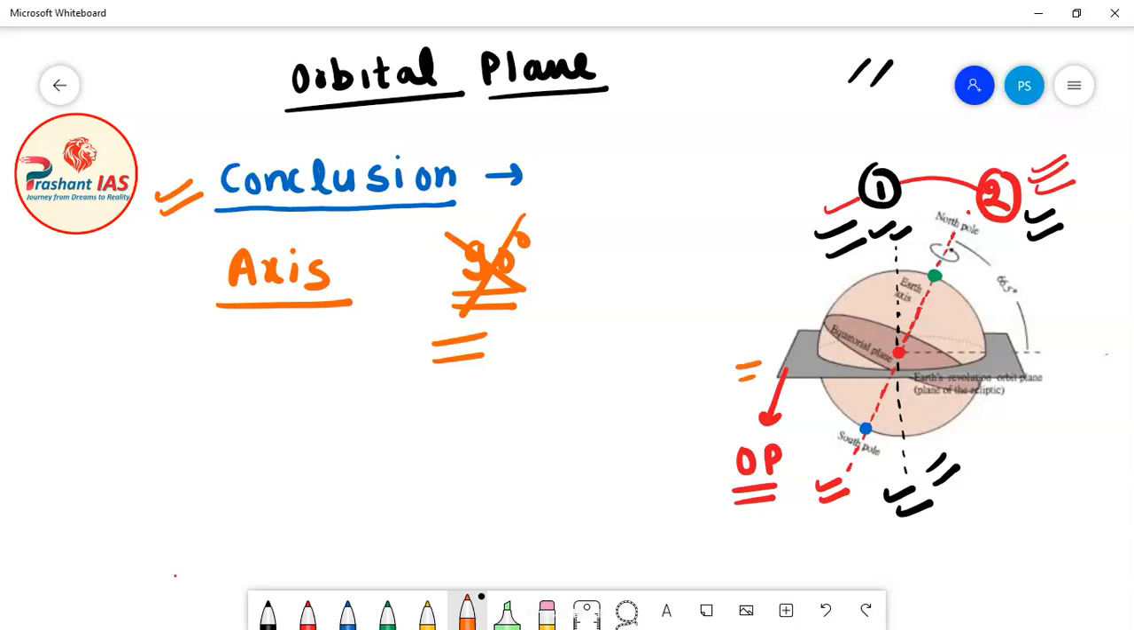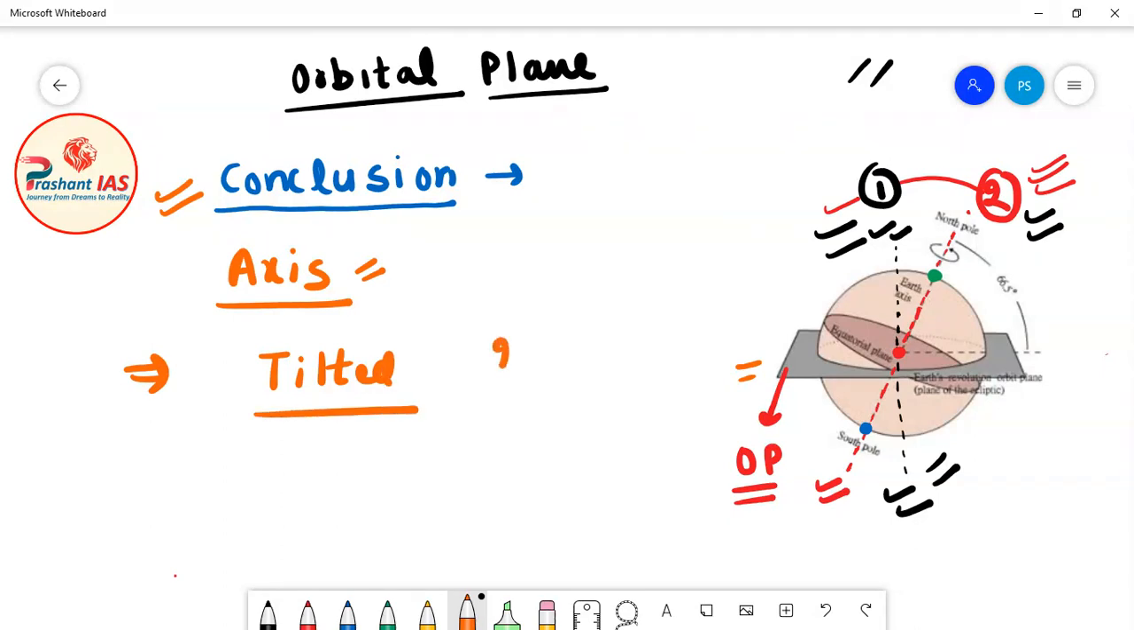Now we can further say that the axis of rotation of Earth is tilted by 23.5 degree. So this is the angle of tilt. The axis of rotation of Earth is tilted by 23.5 degree with respect to the line which is perpendicular to the orbital plane.